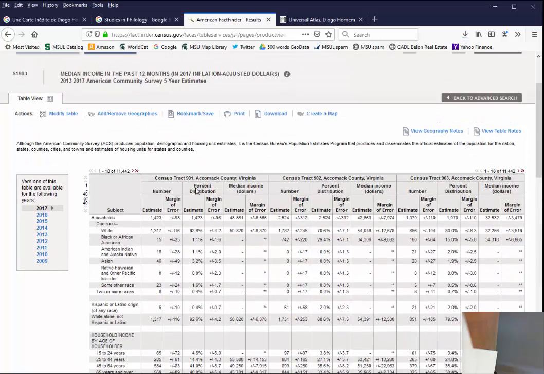Interesting. But then you can see these columns. Each grouping of columns represents a census tract, and they go on and on and on, because a census tract only has, I don't know, like 1 to 10,000 people in it. So Virginia has lots and lots of census tracts, and you can see we'd have to page forward 11,000 times to see them all. This is a big data set.